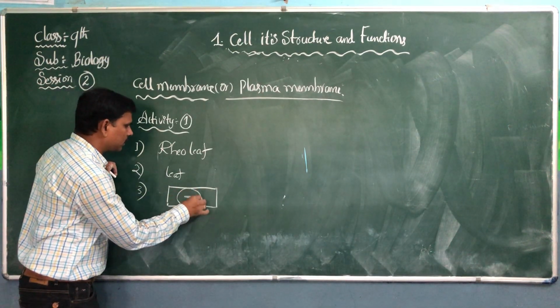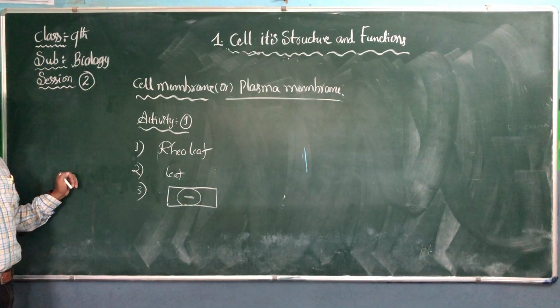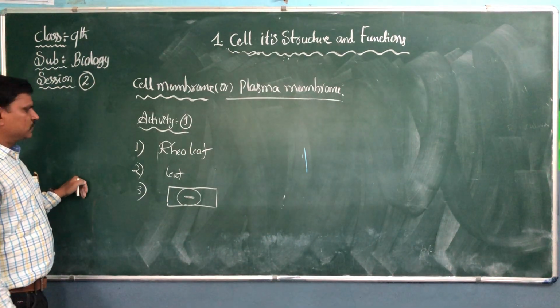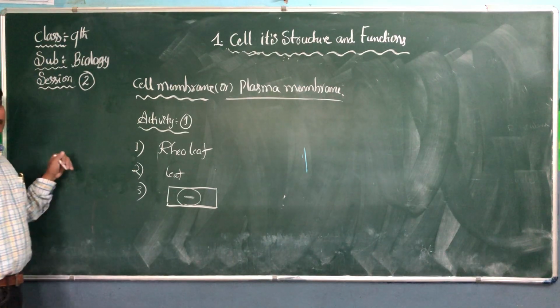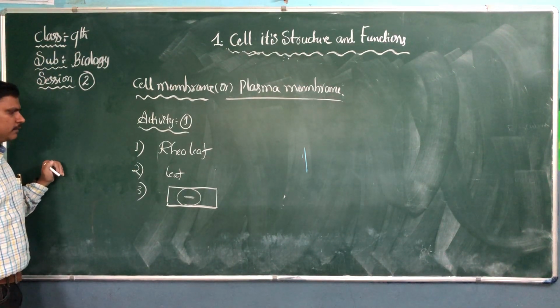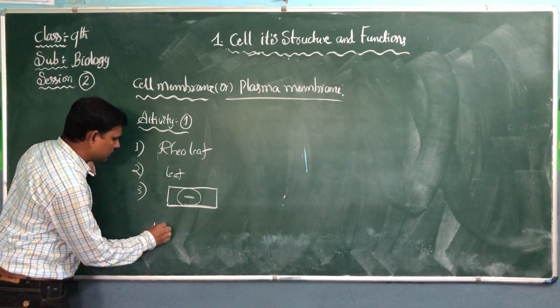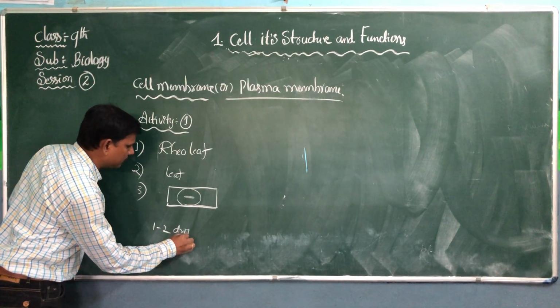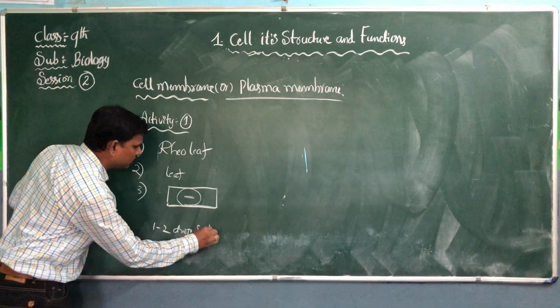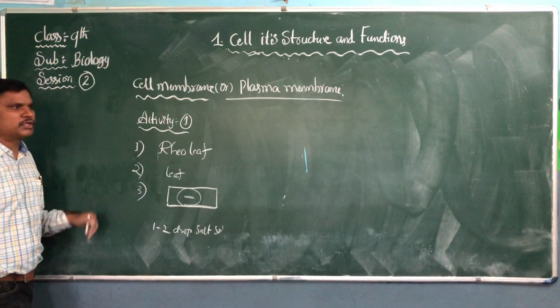Cover with the cover slip. Observe under the microscope. After observing this, we also add 1 or 2 drops of salt solution. How to prepare the salt solution?